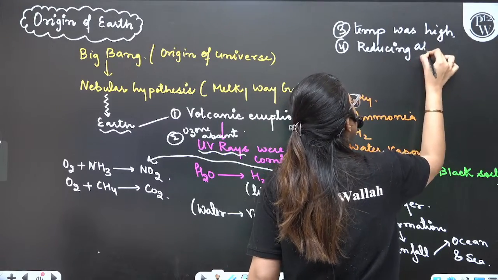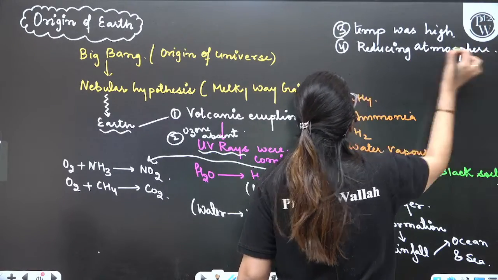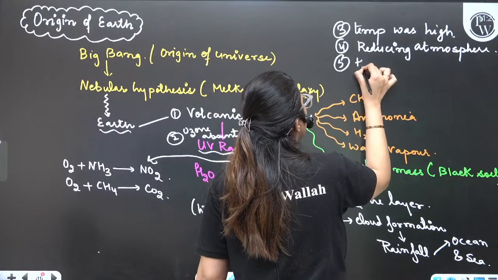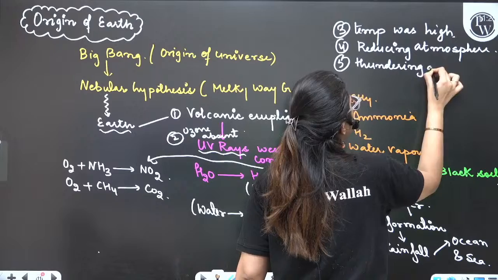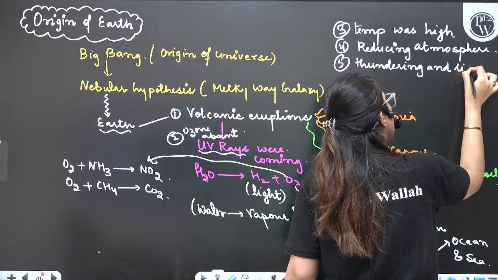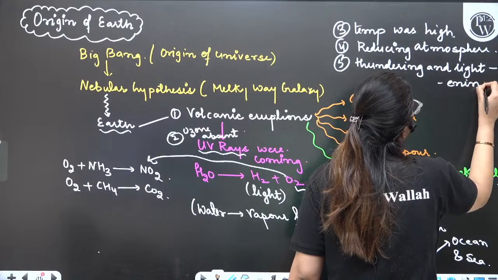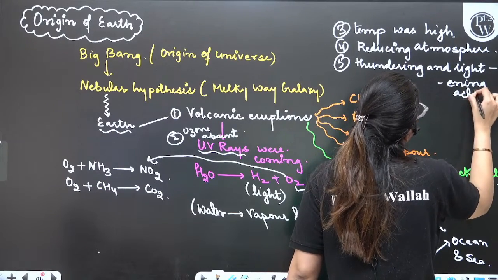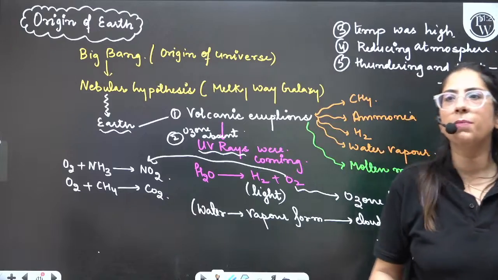There was thundering and lightning activity. Are you able to understand the concept, everyone?